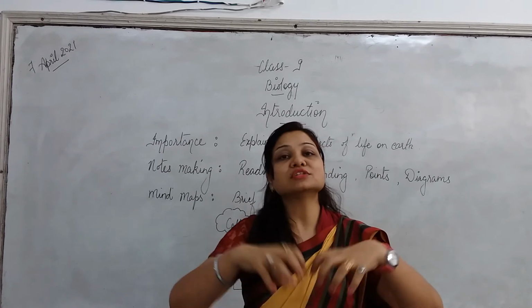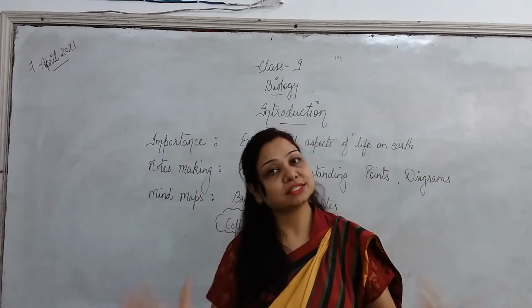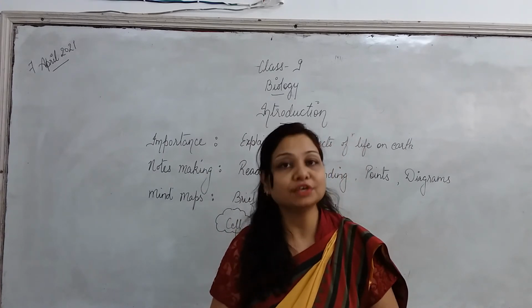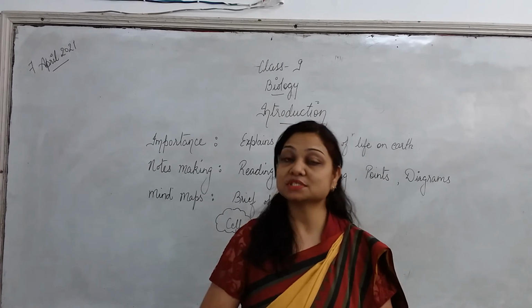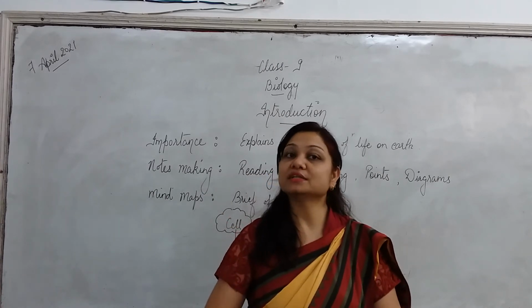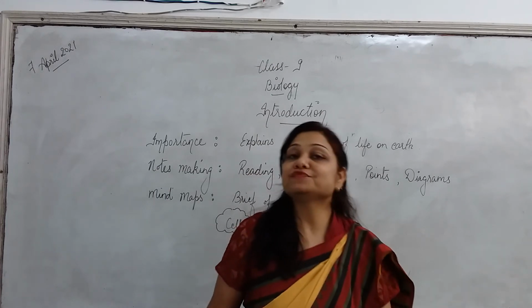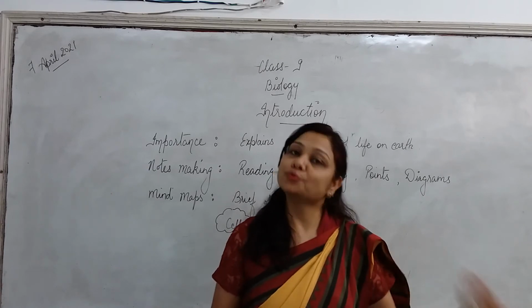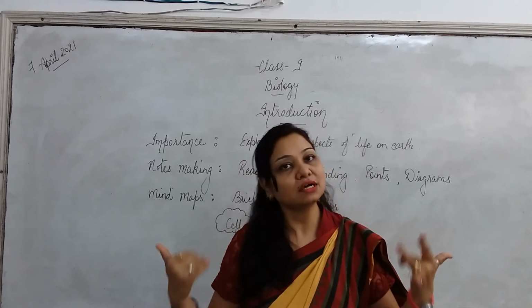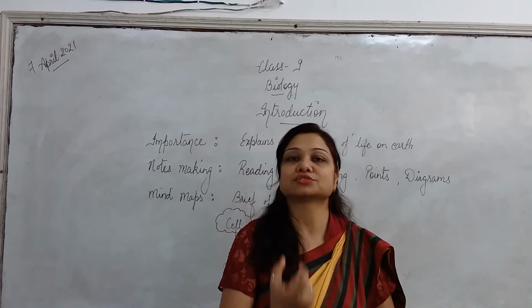So after collecting all the stones and bricks, a building is formed. Same way in the bodies of all living organisms, this basic structural unit is the cell. As you have studied in your previous classes, a group of cells makes the tissues, a group of tissues makes the organ, a group of organs makes the organ system and a group of organ systems makes the organism. So this is how cell is the basic structural unit.